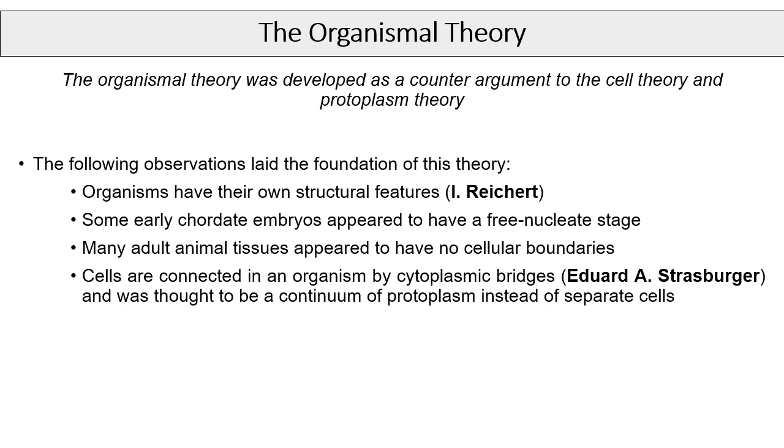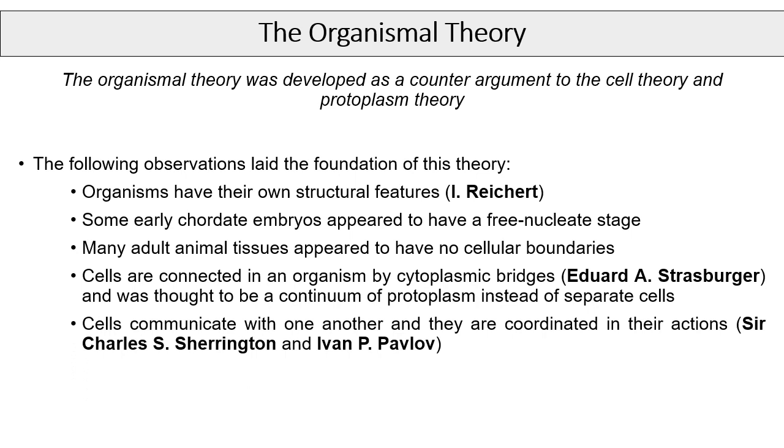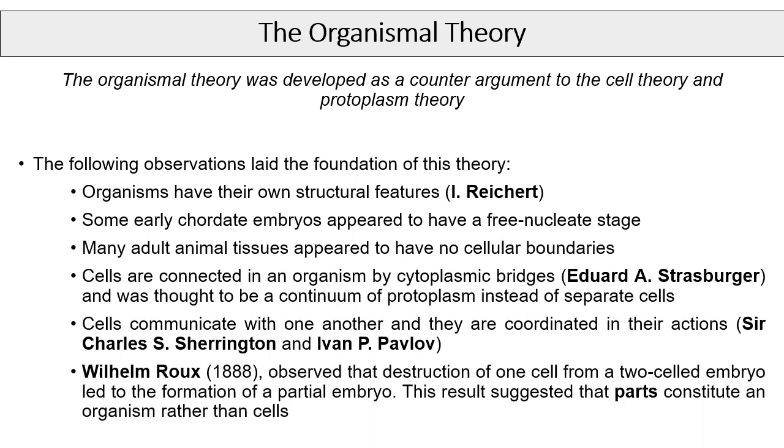Edward Strasburger observed that cells are connected by cytoplasmic bridges and was thought to be a continuum of protoplasm instead of separate cells. Sir Charles Sherrington and Ivan Pavlov found that cells communicate with each other and coordinate in their actions. Wilhelm Roux, an embryologist, observed that destruction of a cell from a two-celled embryo led to the formation of a partial embryo. These findings suggested that significant parts actually constitute an organism rather than cells.